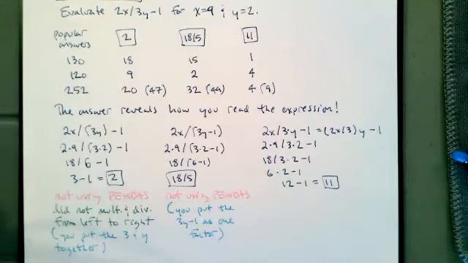You did not put the 3 and the y together. You read it as 3 times y. That's a multiplication. Multiplication and division go at the same time from left to right.